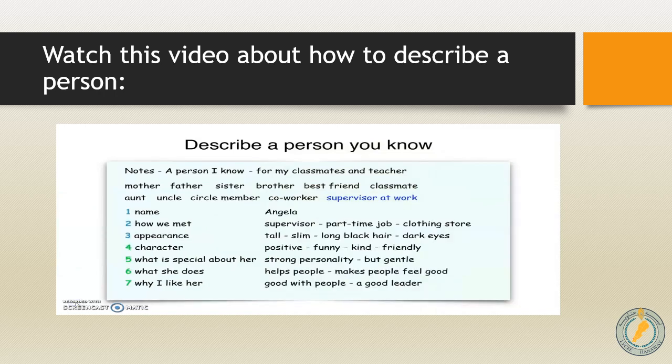Now let's have some information about the supervisor. The name is Angela. How we met: supervisor, part-time job, clothing store. Appearance: tall, slim, long black hair, dark eyes. Character: positive, funny, kind, friendly. What is special about her? Strong personality, gentle. What she does? Helps people, makes people feel good. Why I like her? Good with people, a good leader.